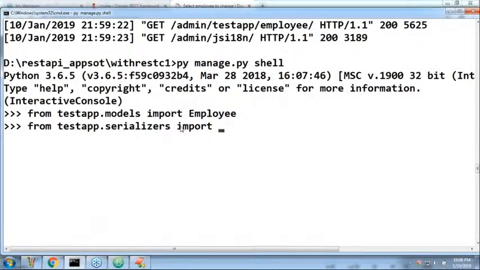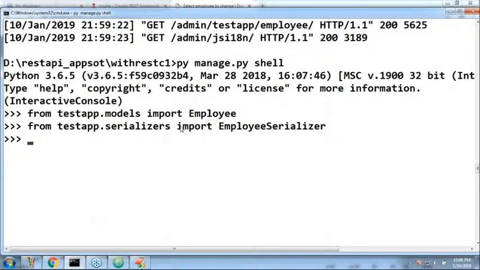What is the function name? What is the serializer name? Employee serializer. Employee serializer. Are you getting? Okay, like that. Yes, these two things are ready. Yes, serializer is ready and the employee is also ready, sir.